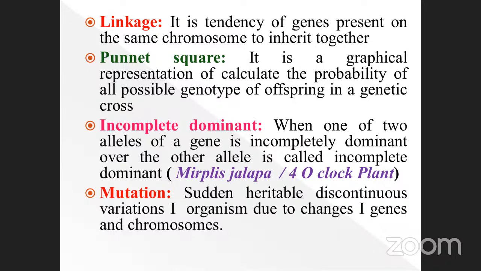These are the terms which come inside the lesson. Next one is mutation. Already we discussed. What is mutation? Sudden heritable discontinuous variations of an organism due to changes of gene and chromosome is called mutation. Otherwise, sudden heritable changes that occur on the chromosome, nucleotide or gene are called mutation. It may be caused by physical, chemical or biological factors.